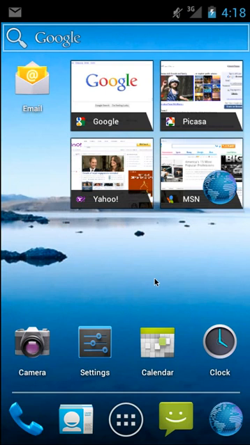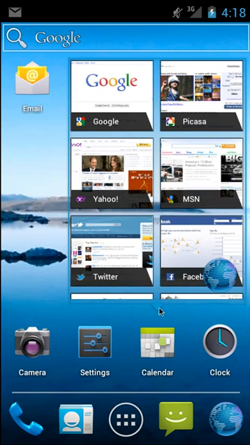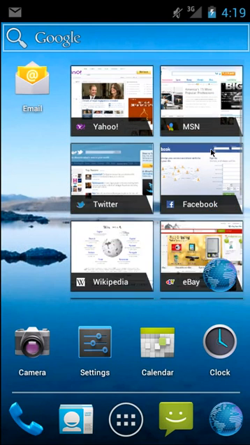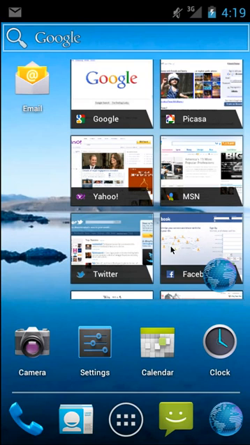You'll notice a lot of things are taken right out of the Honeycomb holographic UI. If we tap and hold on this bookmark widget, which looks exactly the same as Honeycomb, we can resize it just like Honeycomb. We can scroll through this widget, kind of like a mini application. Very nice.